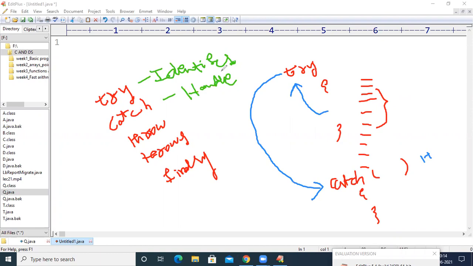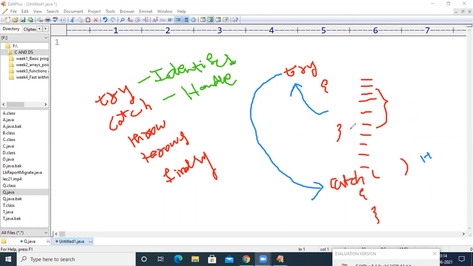In case there is no exception raised, the program will execute smoothly and the catch block will never get executed. When there is no runtime exception, the catch block will never execute. When there is a runtime exception, the catch block is going to be executed.